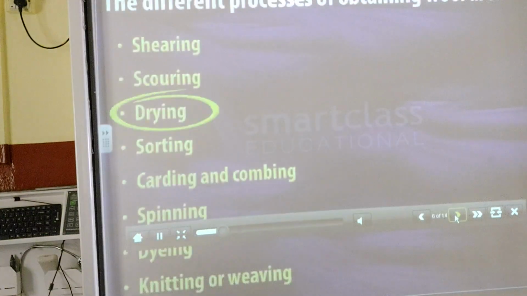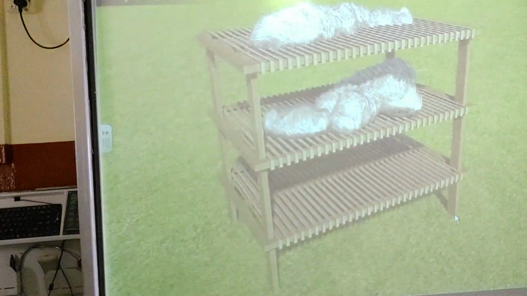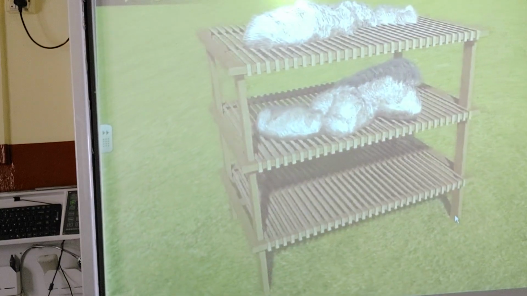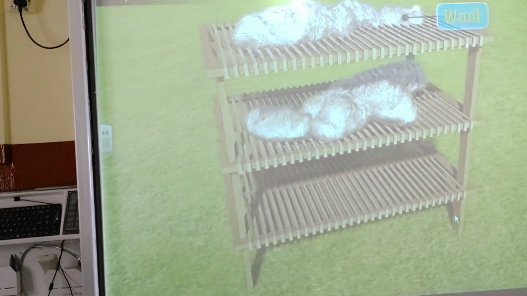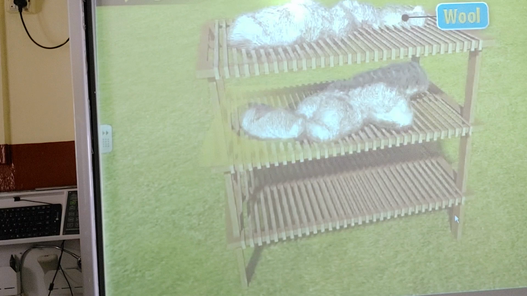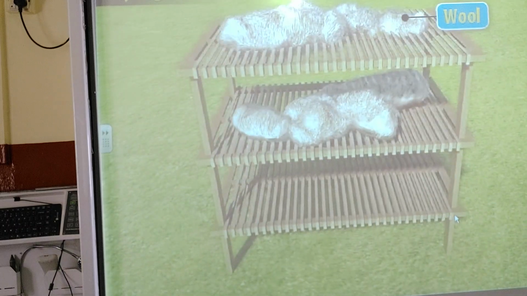Drying. In the next step, the washed wool is dried. The wool is placed on sheets in the sun or on a drying rack.